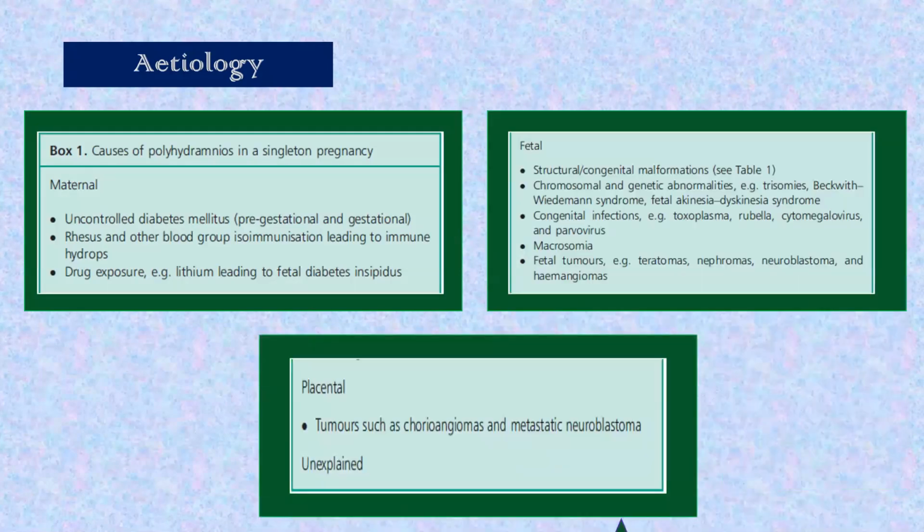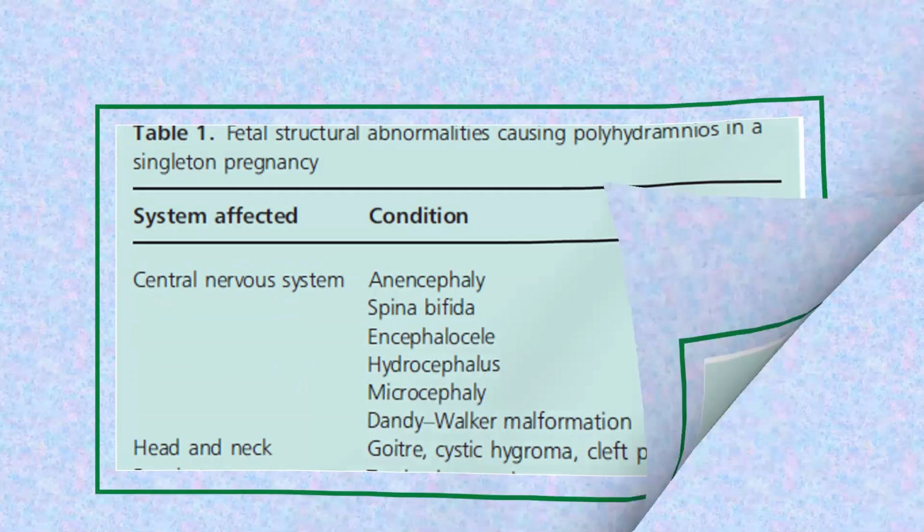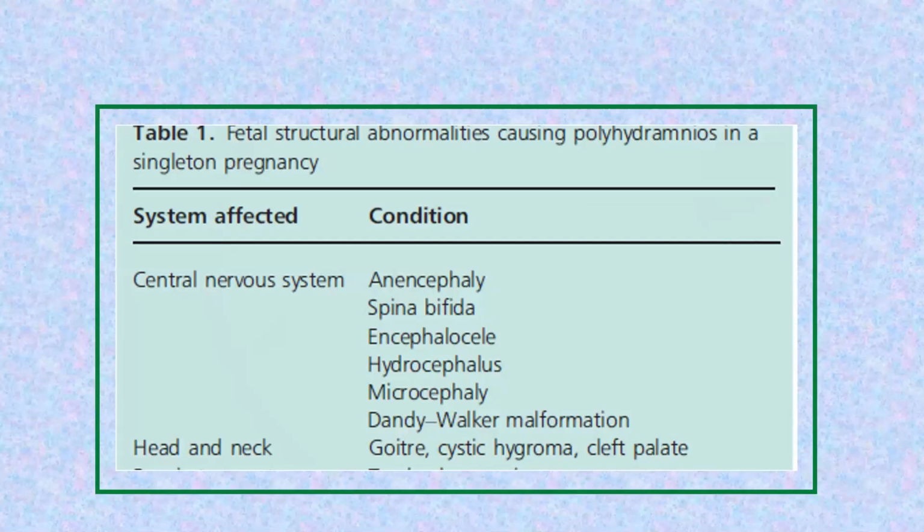Okay, dear. So we said maternal factors, we said fetal factors, we said placental factors, and there is unexplained. In placental, chorangiomas are 30% associated with polyhydramnios. That's why I have highlighted that. Now, for the fetal structural anomalies, I have taken it as a chart. So go system by system. Central nervous system: anencephaly, spina bifida, encephalocele, hydrocephalus, microcephaly, and Dandy-Walker malformation. Then for head and neck: goiter, cystic hygroma, cleft palate.